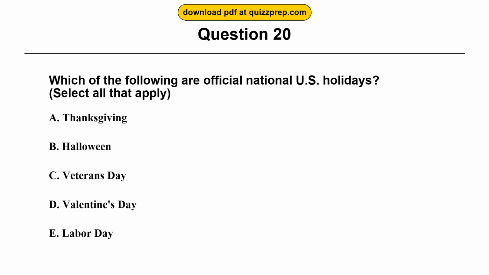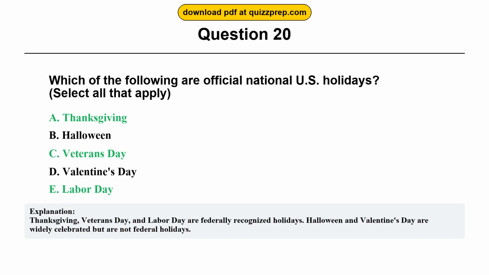Question 20. Which of the following are official national U.S. holidays? Option A. Thanksgiving. Option B. Halloween. Option C. Veterans Day. Option D. Valentine's Day. Option E. Labor Day. The correct answers are options A and C and E. Thanksgiving, Veterans Day, Labor Day. Thanksgiving, Veterans Day, and Labor Day are federally recognized holidays. Halloween and Valentine's Day are widely celebrated but are not federal holidays.